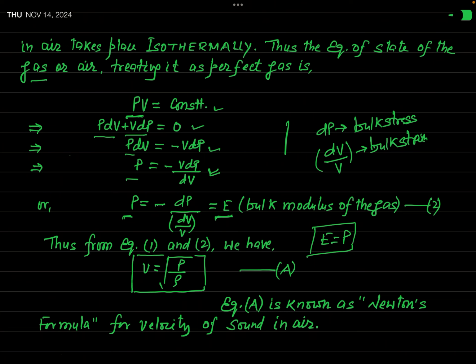So in this way, Newton obtained the value of elasticity of the gas or air, which is equal to simply the normal pressure of the gas or air. Therefore, if you want to find Newton's formula for velocity of sound in air, what will you do?